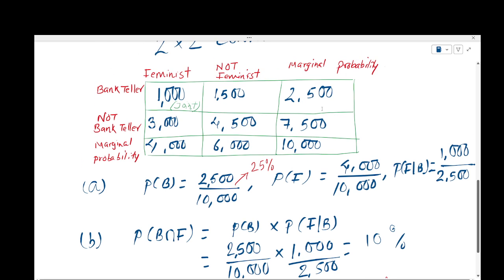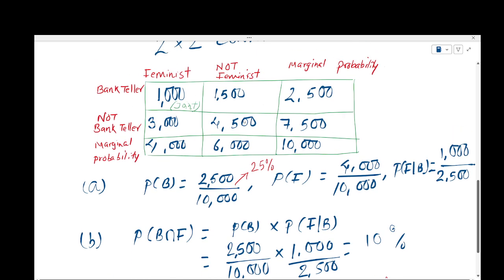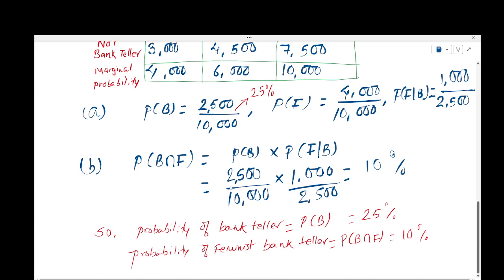So we have to look at only the space for bank tellers. Out of 2,500 bank tellers, how many are feminist? 1,000. So if you do the calculation, it will be 10%. 10% of women named Linda are bank tellers and are active in the feminist movement, whereas 25% of the women named Linda are bank tellers. So it definitely proves that probability B is smaller than probability A.